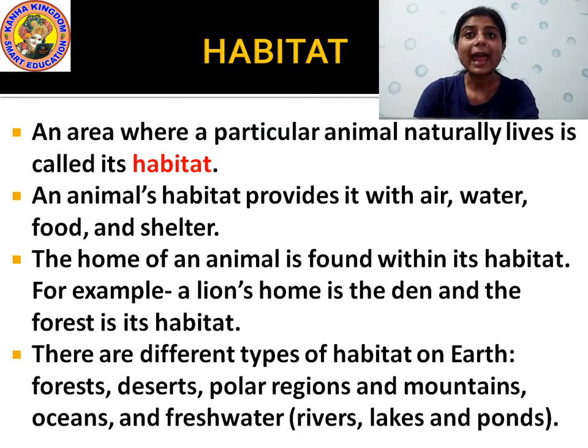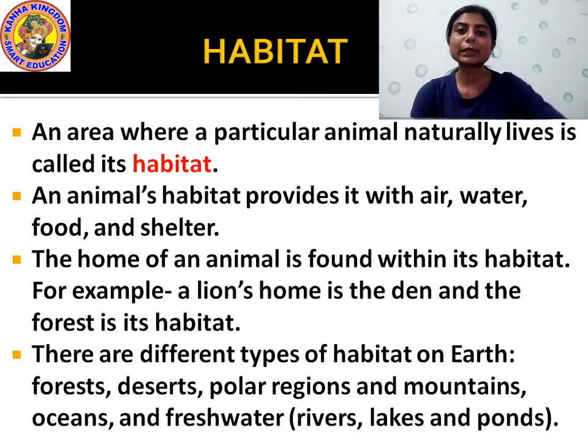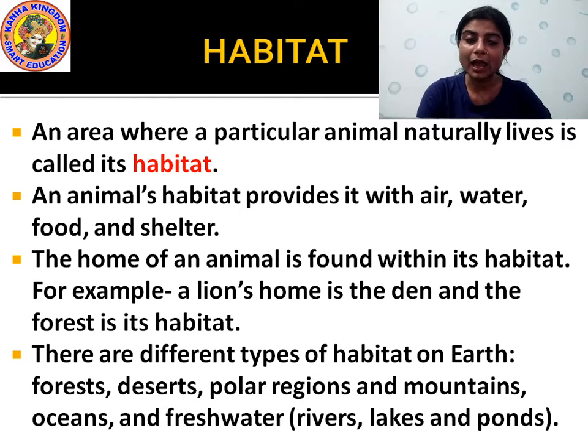Now an animal's habitat provides it with air, water, food and shelter. The habitat provides the particular animal which is living in an area with all the essential things which an animal needs to survive, to live, like air, water, food, shelter.